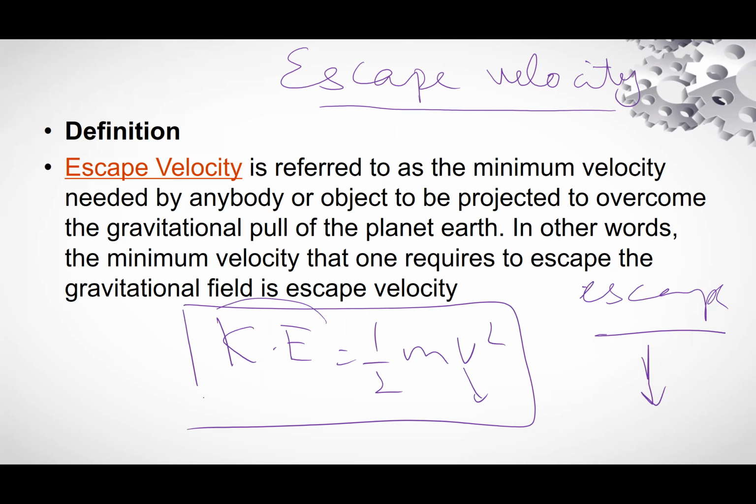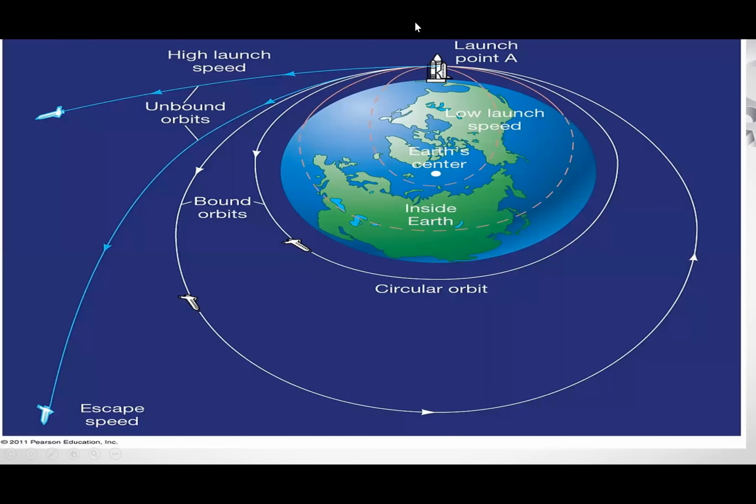If you provide energy in the form of kinetic energy, and that energy takes the body out of the gravitational field, the velocity is called escape velocity. So the initial push given to a body to escape from Earth's gravitational field is called escape velocity.